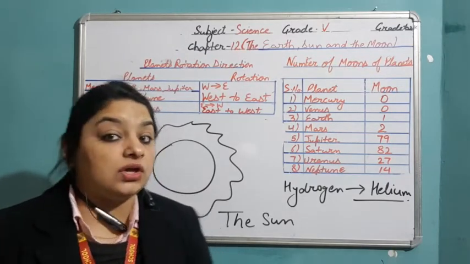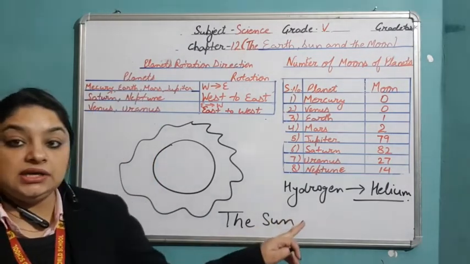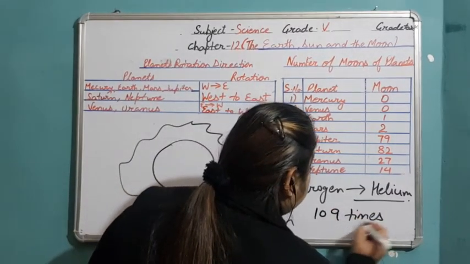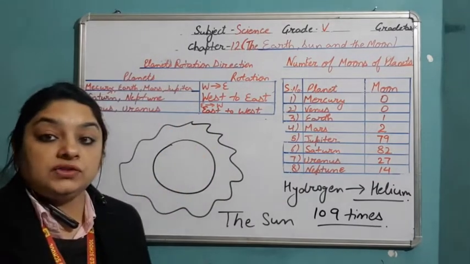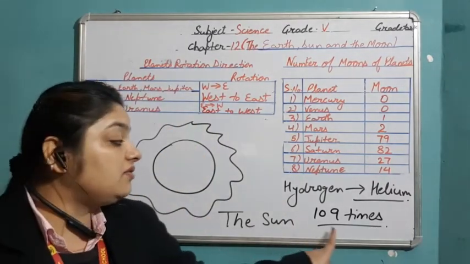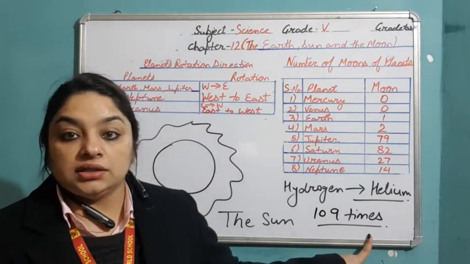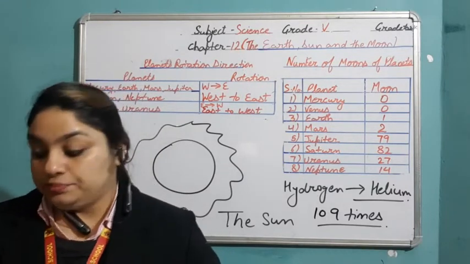And when we are talking about the size of the Sun, the diameter of the Sun is 109 times bigger than the diameter of the Earth. So it is too big in size.